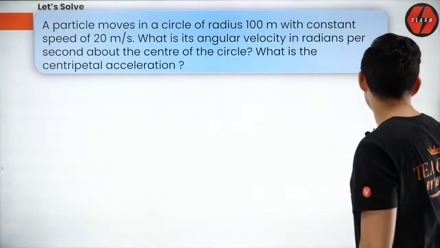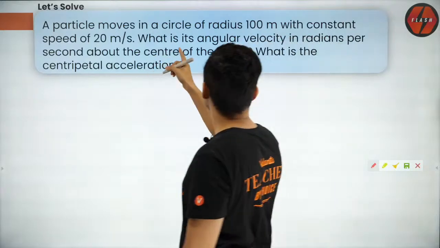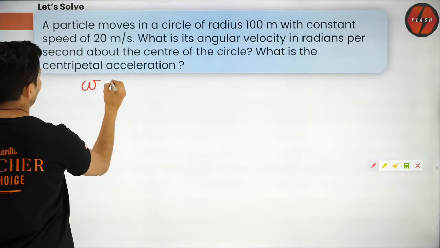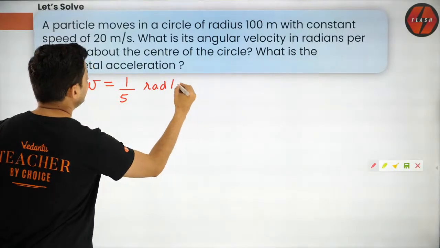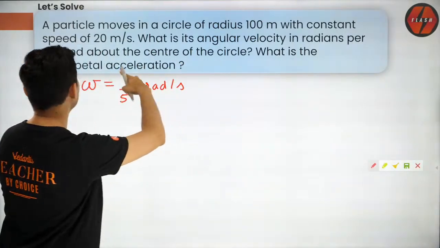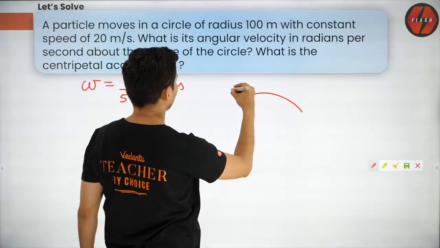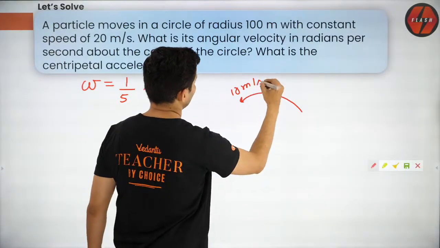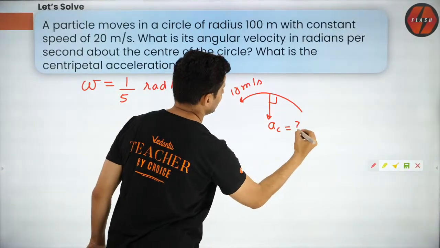What is the centripetal acceleration? Okay, the angular velocity, I just figured it out. Omega was 1/5 radians per second. What is the centripetal acceleration? So the particle is going in a circular path with a speed of 10 meters per second. What is the acceleration? That is what the question says.